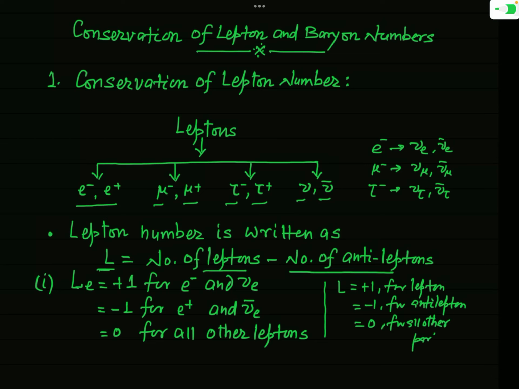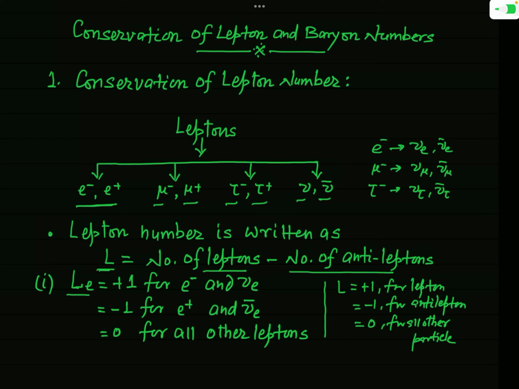But we define this lepton number particularly for the different leptons. When you talk about the electron and its antiparticle and its corresponding neutrino, the lepton number for the electron is denoted by the symbol Le.